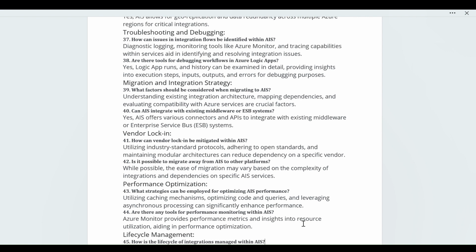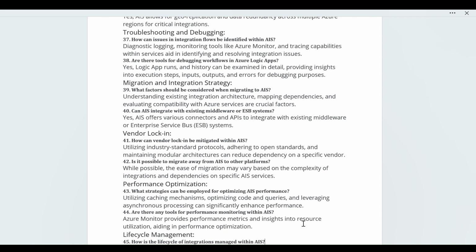The next major concern is performance optimization. It is a very important point. I can say anything you are creating should have performance optimization and should be very good in performance. So the question is, what strategy can be employed for optimizing the AIS performance?